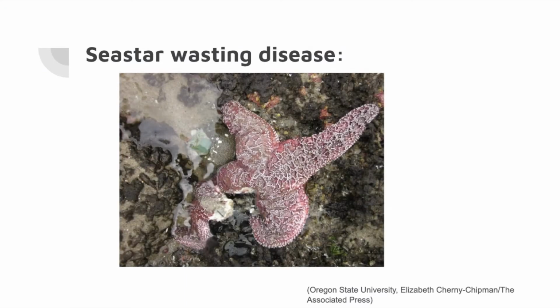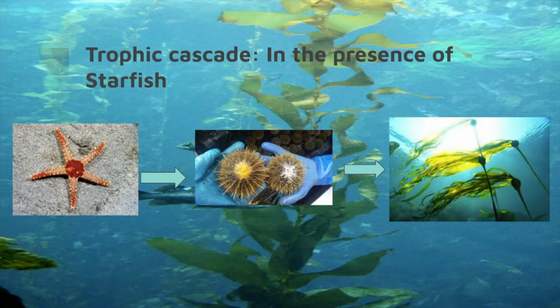It affects starfish and several other echinoderms. The disease is associated with a rise in water temperature in some places, not all. It's caused by a denzovirus and it leads to the emergence of lesions followed by body fragmentation and then eventually death. In 2014, it was suggested that the disease is associated with a single-stranded DNA virus. Now known as the sea star-associated denzovirus, it's not fully known yet.